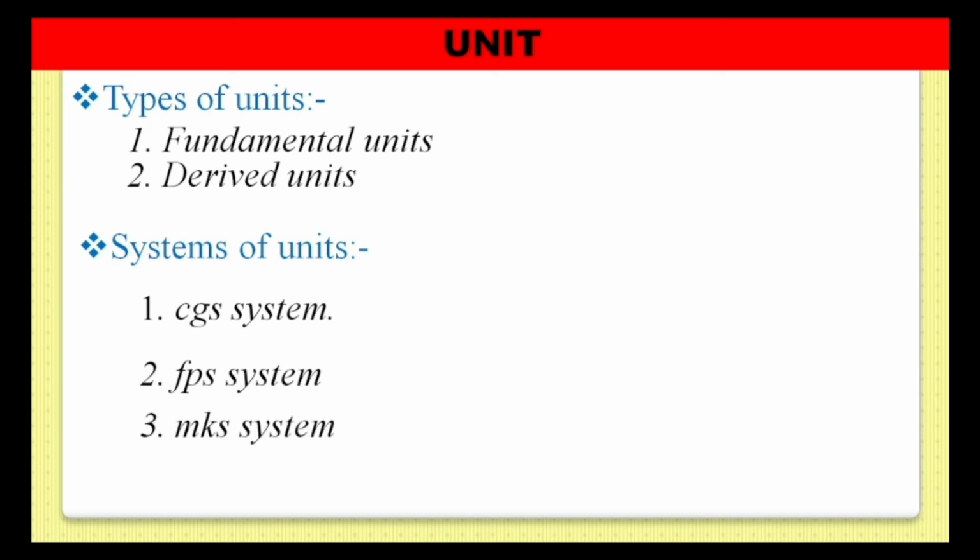In the MKS system, length is measured by meter, mass by kilogram, and time by second. The last system of units is the SI system. The SI system is the international system of units, and the MKS system is accepted internationally as the SI system. Therefore, in the SI system, length is measured by meter, mass by kilogram, and time by second.